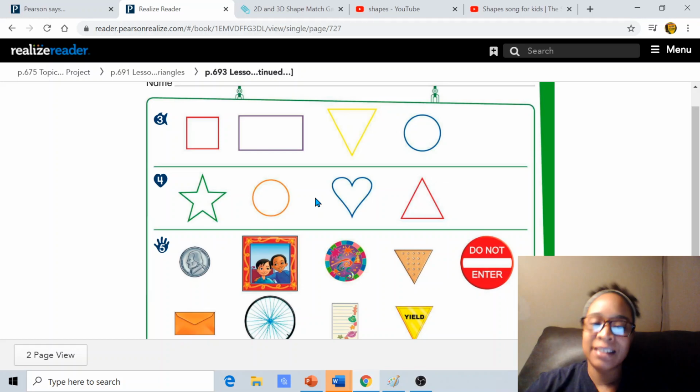Oh, well, let's look at this. This looks like a picture frame. Got a couple of friends in the picture. What shape is that picture frame? You probably have some picture frames around your house too. What shape is this picture frame? Looks like it has 4 sides. 1, 2, 3, 4. And all of those sides are the same size. What shape is that? Is that a heart? It's a square. Good.